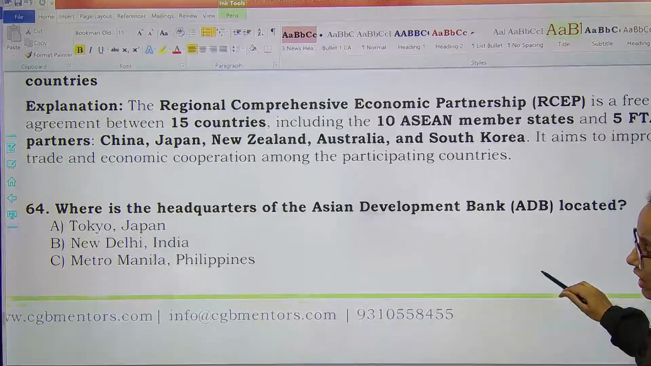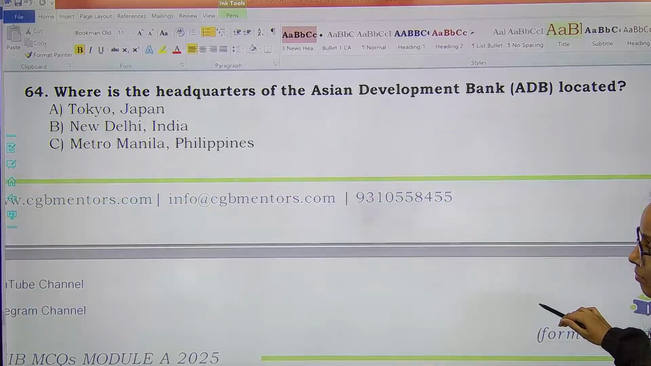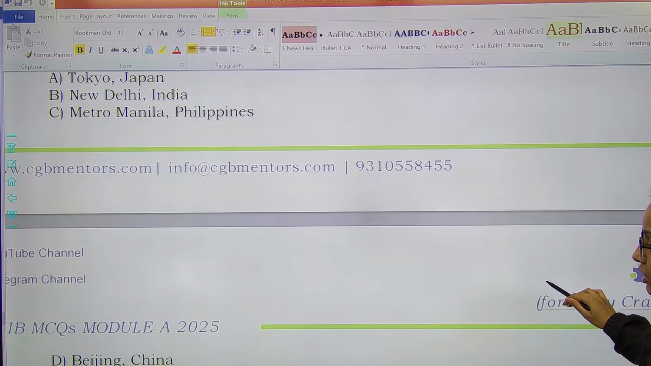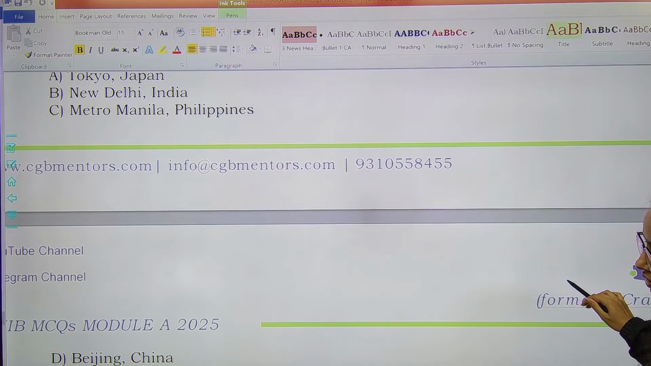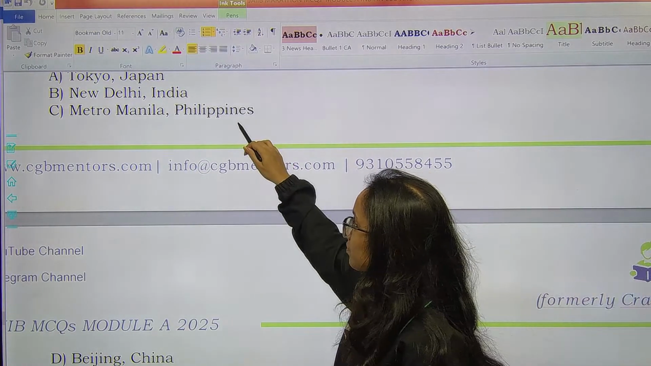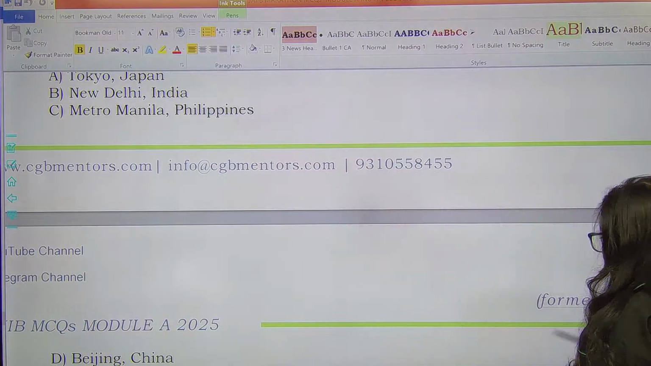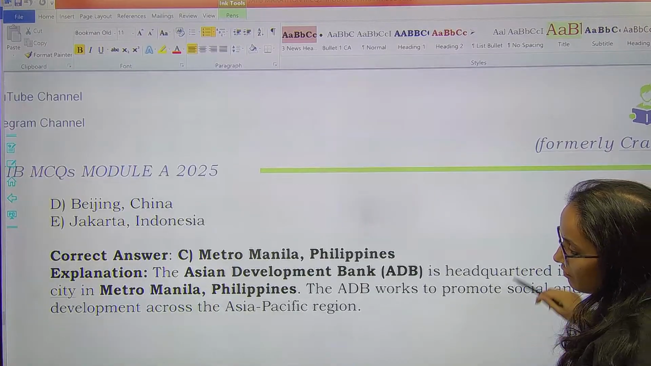Next, where is the headquarters of Asian Development Bank? Asian Development Bank का headquarter कहाँ है? These are the options. It is headquartered in Manila, remember, Philippines. Option C, Manila in Philippines.